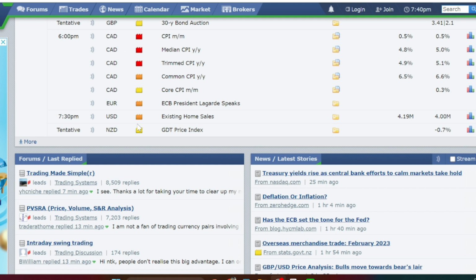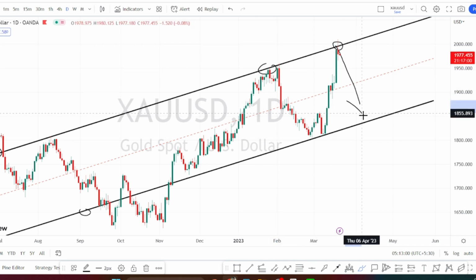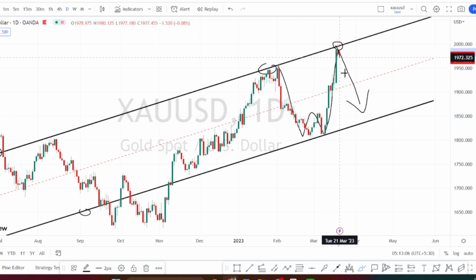Let us look at the price action in gold. I'm in daily time frame now, and in daily time frame I've already drawn the resistance line and the support line, and currently we are noticing the price action to respect this resistance line and to bounce back on the bearish side retracement, because we have noticed a price action to make a double bottom pattern, which means that we can expect a little bit of retracement.